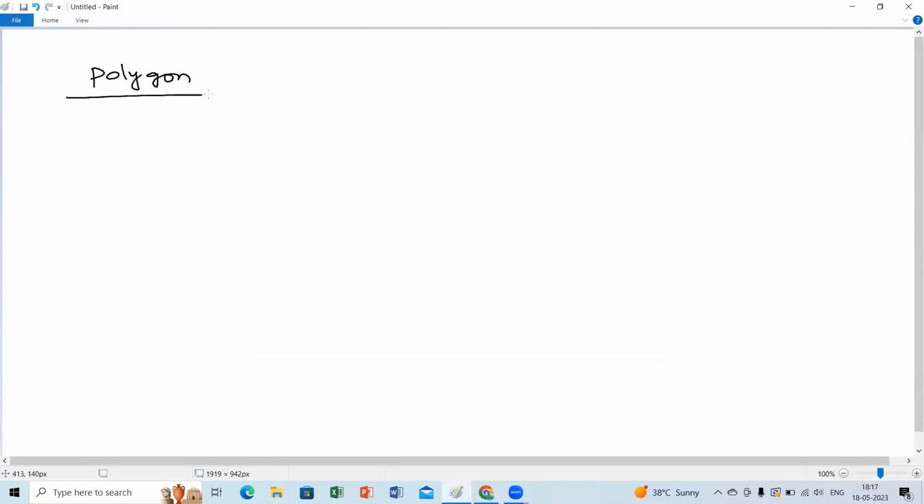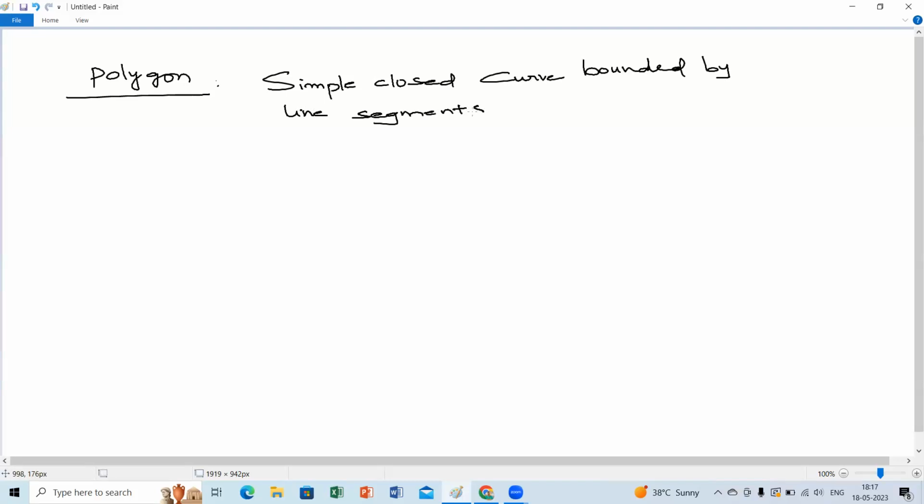It is a simple closed curve, bounded by line segments. It's more important, children. Please remember, sometimes they are going to ask the definition of polygon.